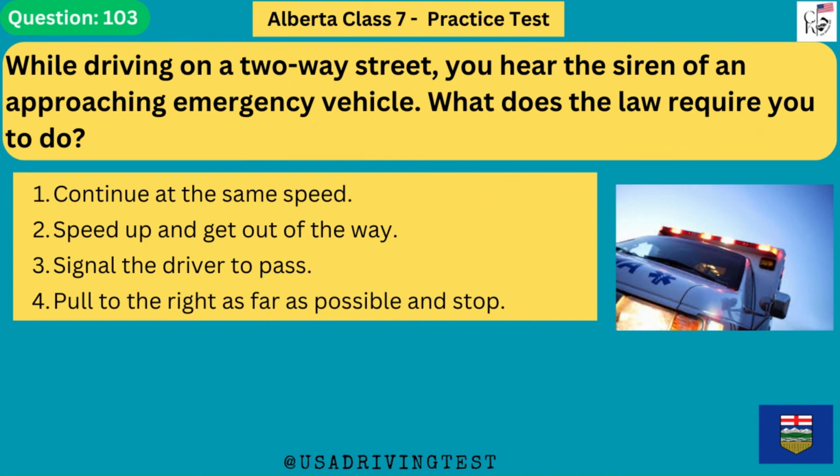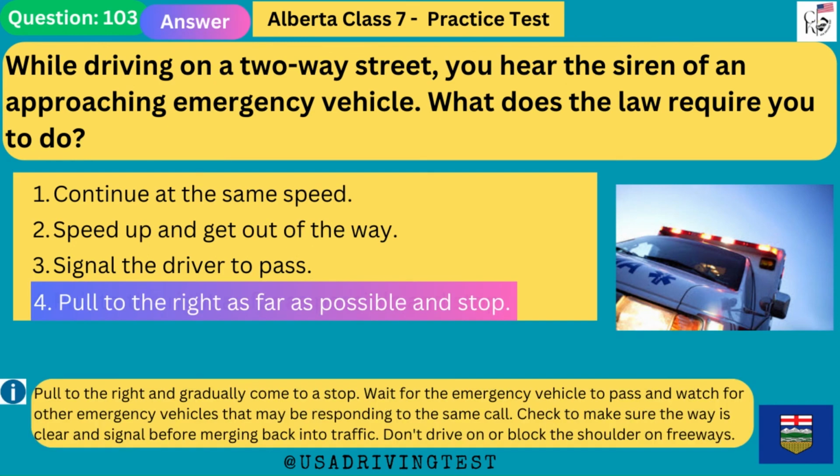While driving on a two-way street, you hear the siren of an approaching emergency vehicle. What does the law require you to do? 1. Continue at the same speed. 2. Speed up and get out of the way. 3. Signal the driver to pass. 4. Pull to the right as far as possible and stop. The answer is 4. Pull to the right as far as possible and stop.